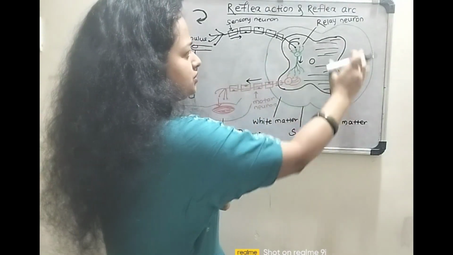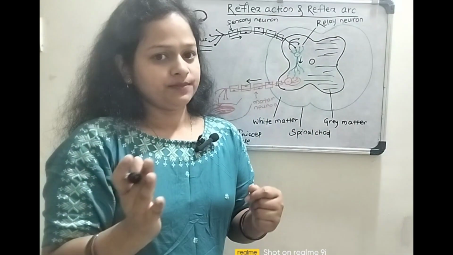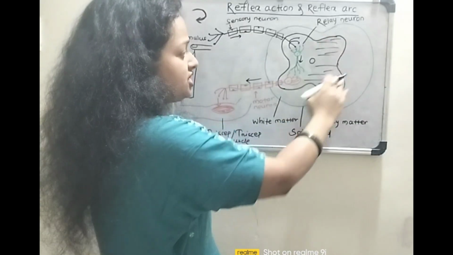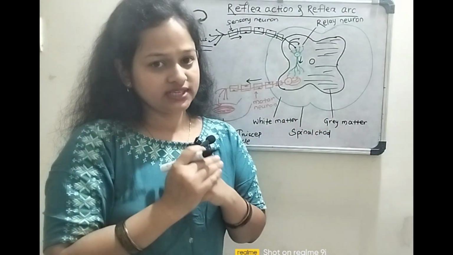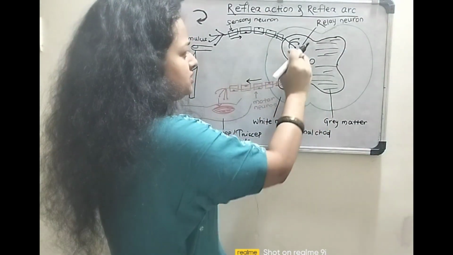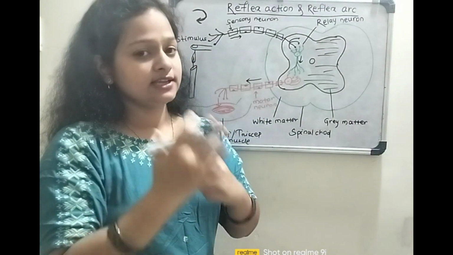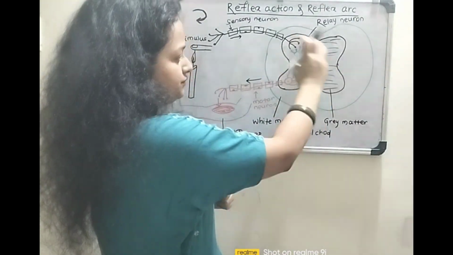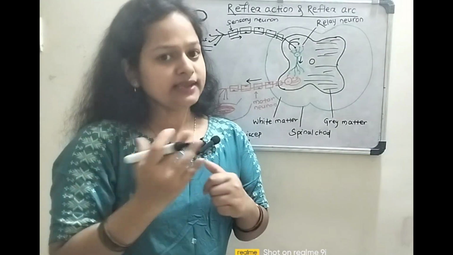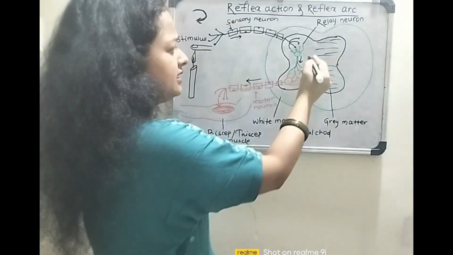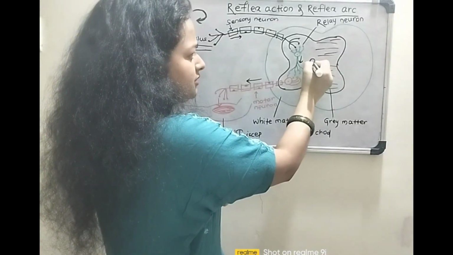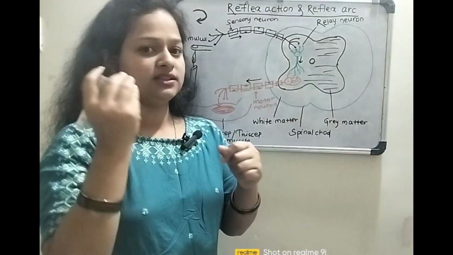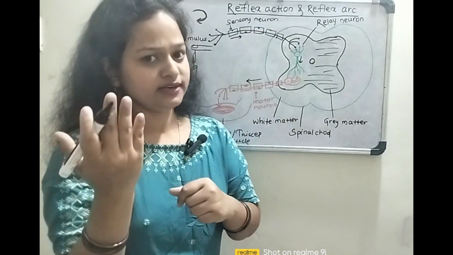So this part of the spinal cord appears white, and the central part appears grey due to the presence of the cell bodies, and these cell bodies of the neurons are grey in color. And there is also a part present which sends the impulse to the brain.